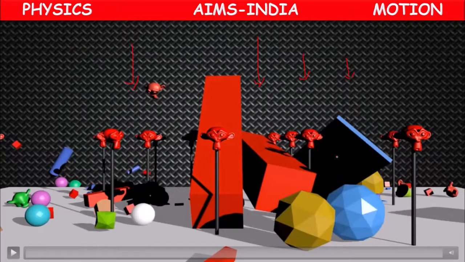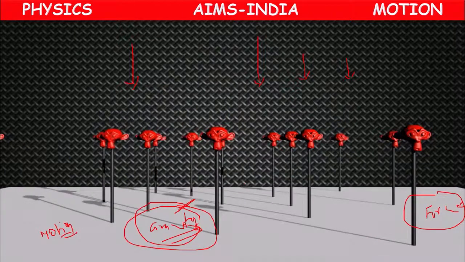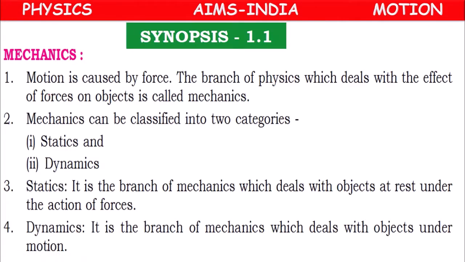Because here the earth will be having a nature called gravity property. It will be having a property called gravity, or it will show gravitational force which tries to attract all the objects. Means because of force, some kind of motion is created in the objects. So actually motion is caused by force.